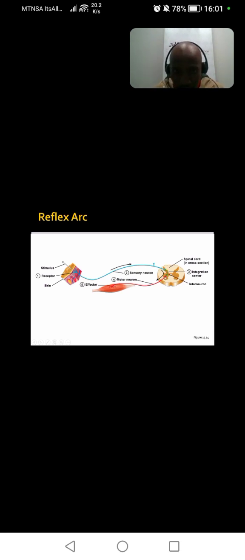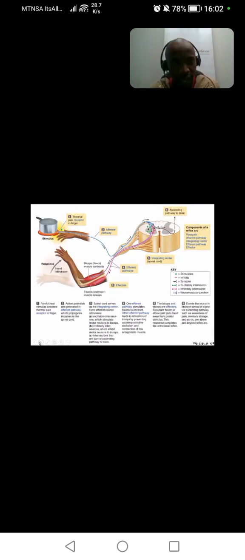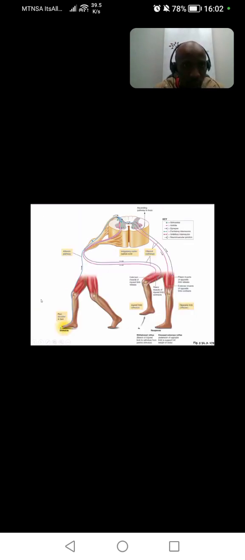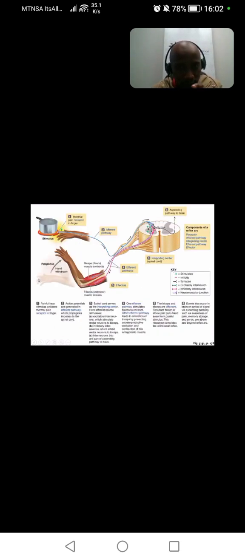Spermatogenesis is the process by which sperms are produced, and it takes place in the seminiferous tubules.